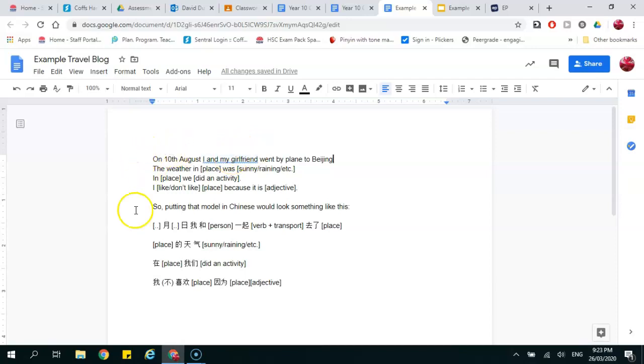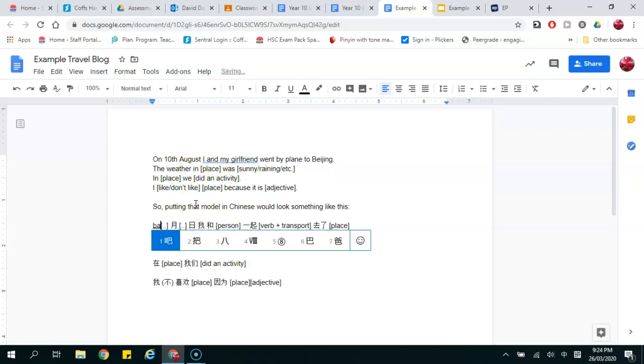Now, let's just go one line at a time. So we've got to get that into Chinese. How do we do it? Well, I better change my language first. There we go. So now I'm in Chinese. So August is the 8th month. 8 is Ba. So that's the third character there. Better press 3. So Ba Yue, and I need the 10th.